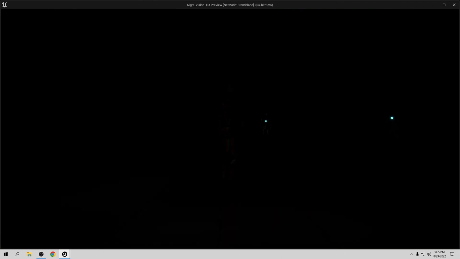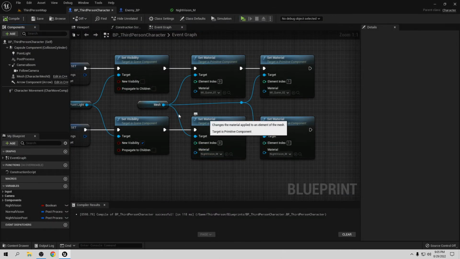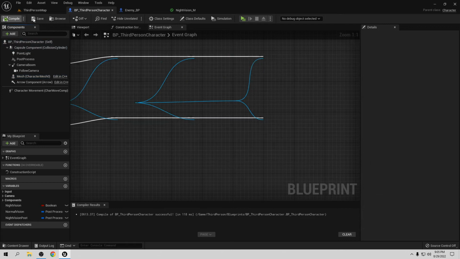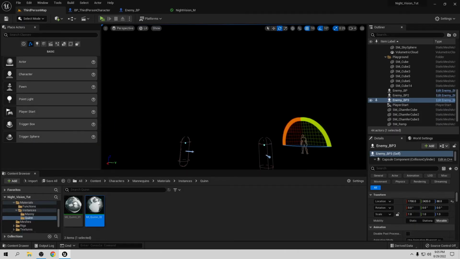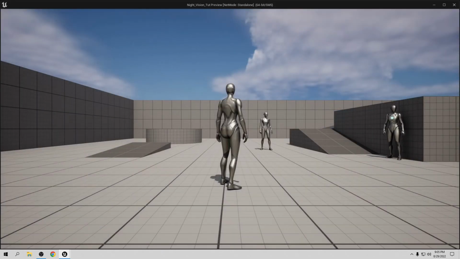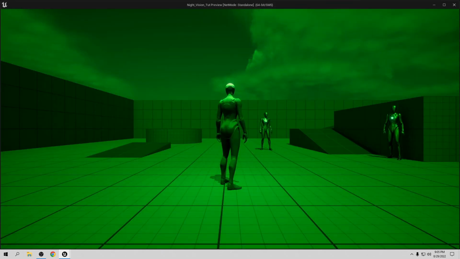It's not working, so that's great. Okay, let's go back. What do I do? Compile, save. Let's go here, delete this, play. It's not working.